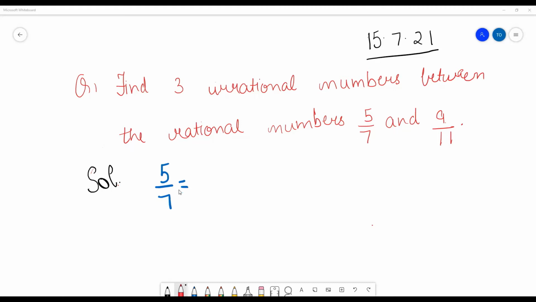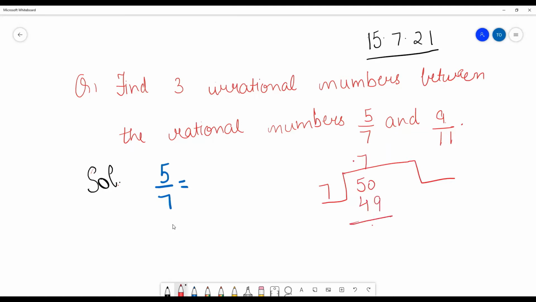You can just divide these two numbers, and between these two numbers, you can write the numbers that come on your own. So how will we do this? Let's proceed. So this is 5 upon 7. How can you solve 5 upon 7? Let's start.